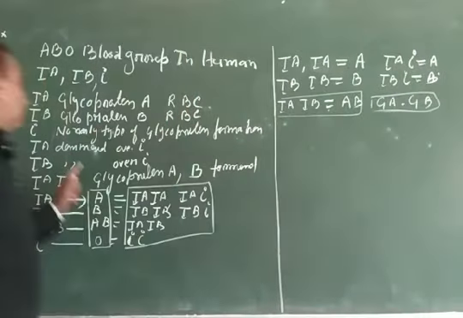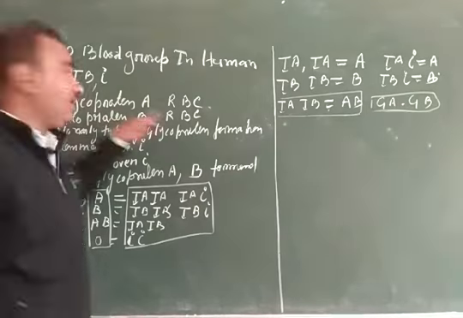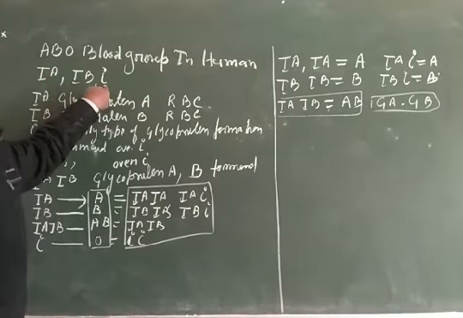The usual genes were IA and IB, but due to mutation, another gene appeared in the community.